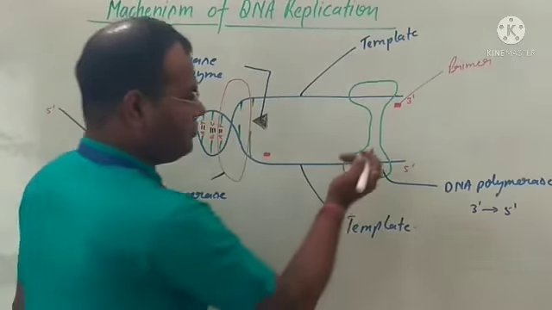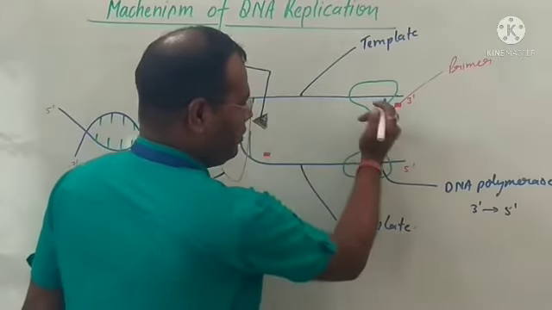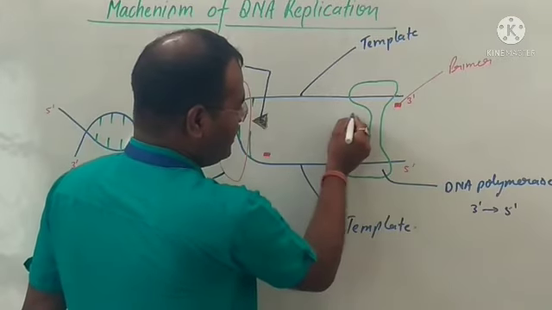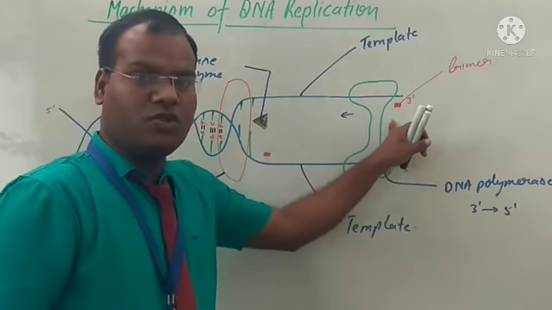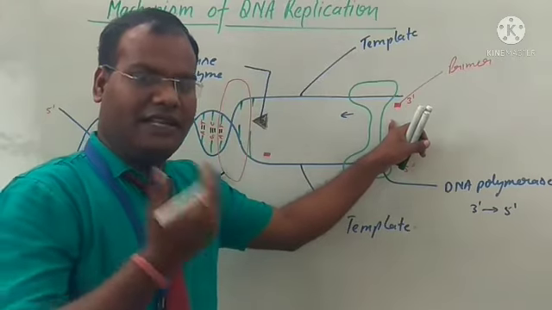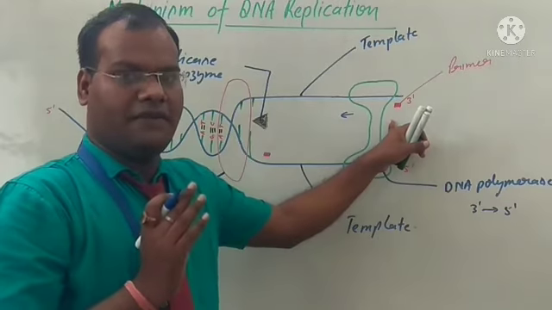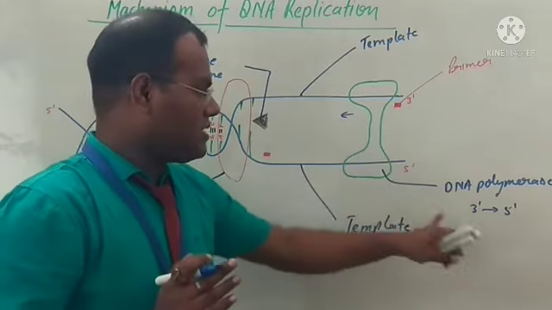So when this DNA polymerase moves from this place to this place, it can easily read the template because it is the same direction.